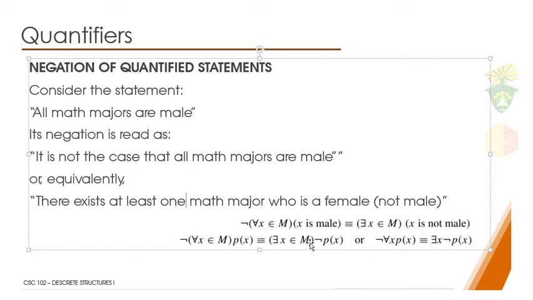Okay? So as you can see, kung atong tanawon og tarong, the opposite of for all is there exists, 'di ba? And the other way around po na siya. Kung atong i-opposite si for all, or atong i-negation si for all, ang iyahang negation is a there exists.